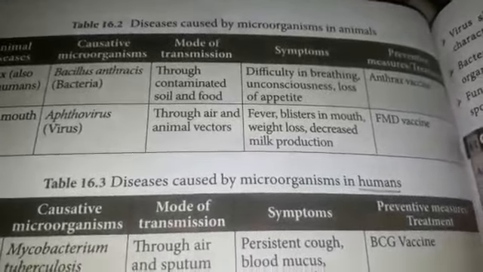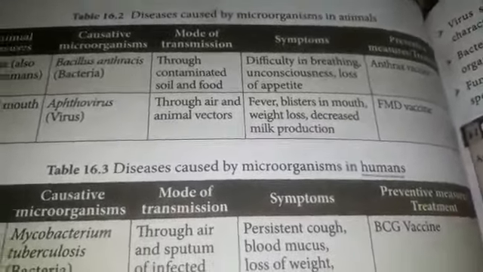So these are the important questions from the book inside, and also you have to practice book back questions for your exam.